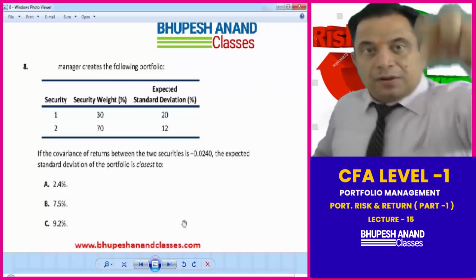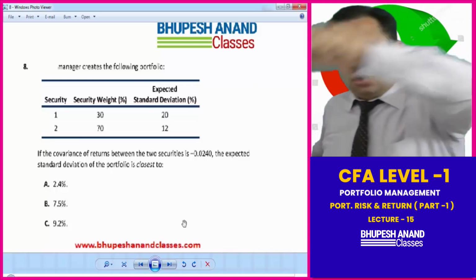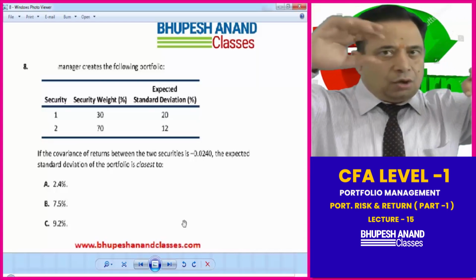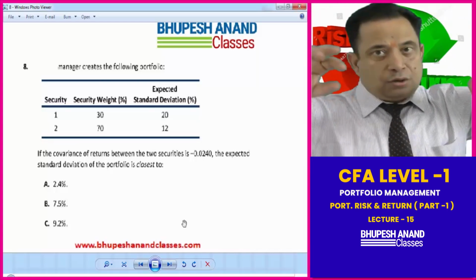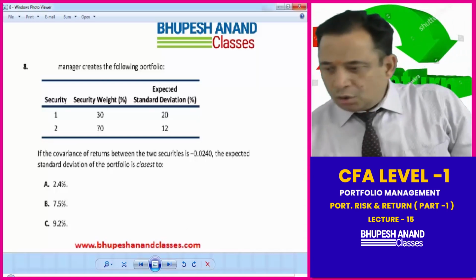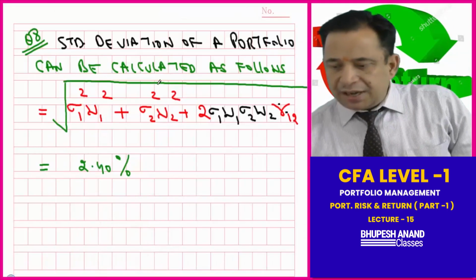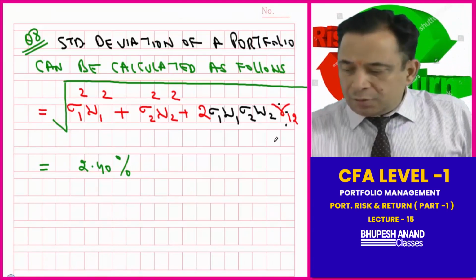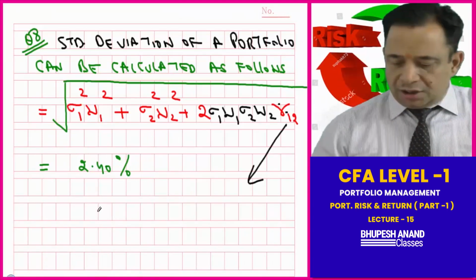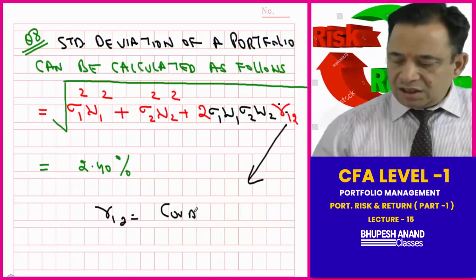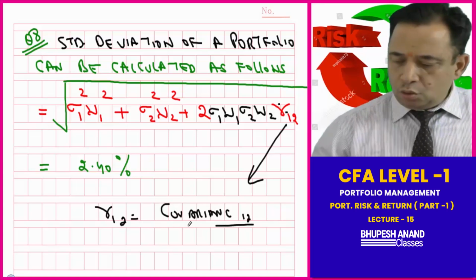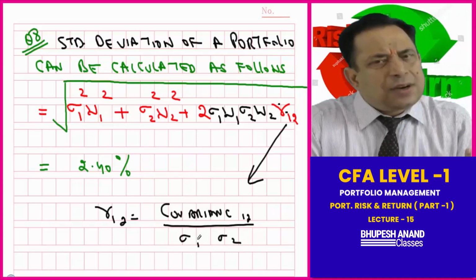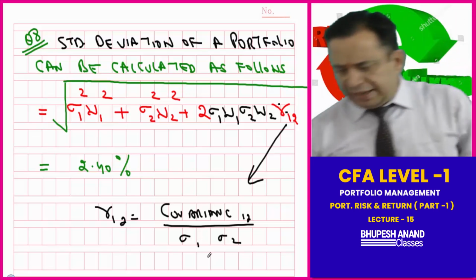We know that there is a relationship between correlation and covariance. Correlation between 1 and 2 is equal to covariance between 1 and 2 divided by standard deviation of 1 times standard deviation of 2. Because covariance is given to me, I can calculate correlation first, or directly calculate with the help of covariance also. Very easy. Question number 8, I did that.